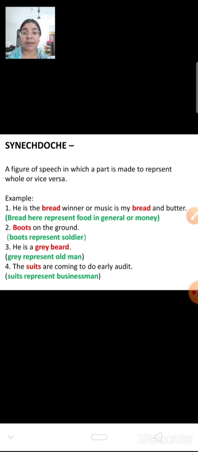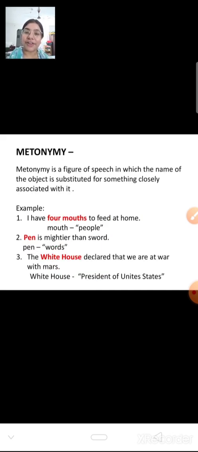The suits are coming to do the early audit. The suit here means businessman. So remember that in synecdoche we use part instead of the whole thing. We are using a small part instead of a whole thing. And in metonymy we represent the thing which is closely related to that thing. We can substitute the subject which is closely related to that thing.